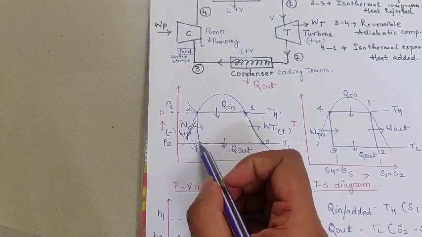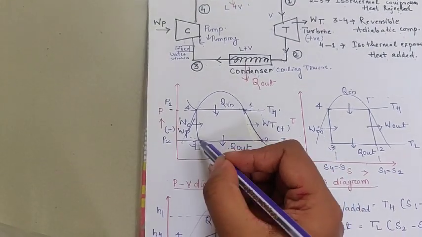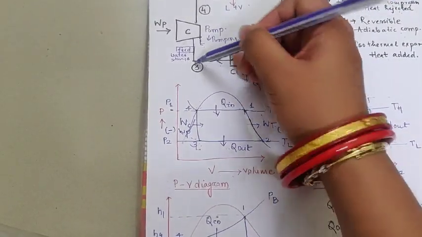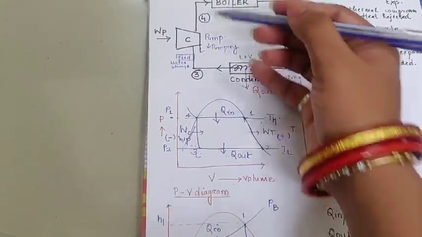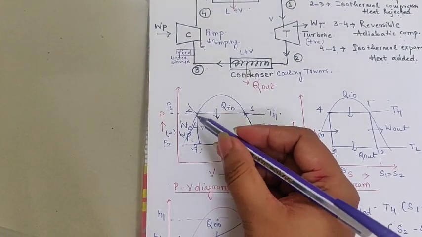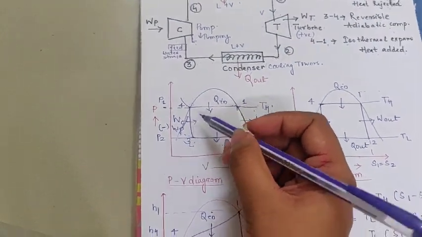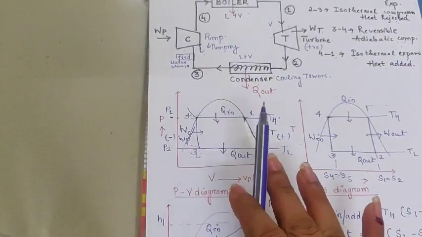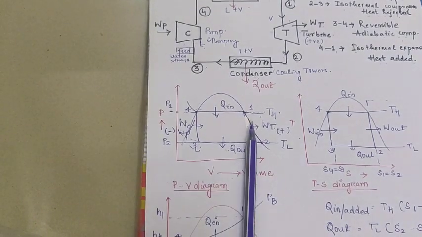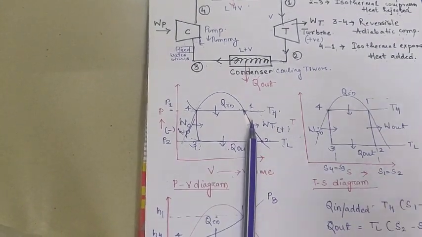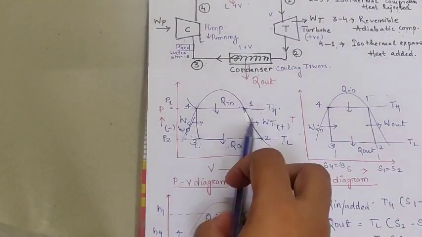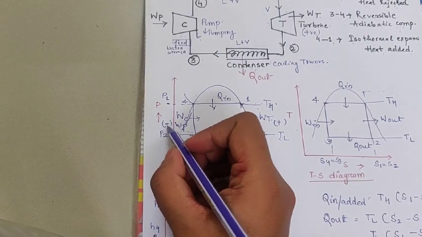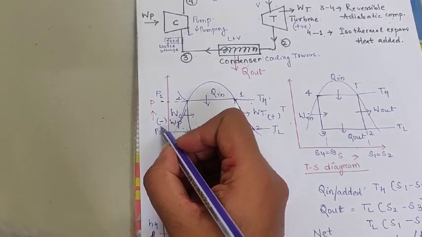From 3 to 4 you can see that the pressure gradually increases from P3 to P4, because here we have to do the pumping work. Therefore the pressure also increases. And here the process is an adiabatic compression, so no heat exchange or heat transfer takes place over there. So here is the pumping work, work done on the pump, so the work sign is negative.